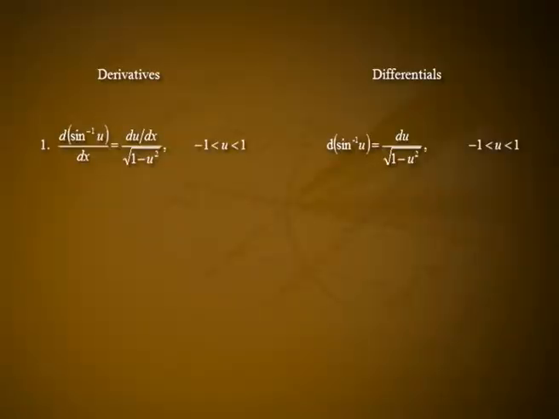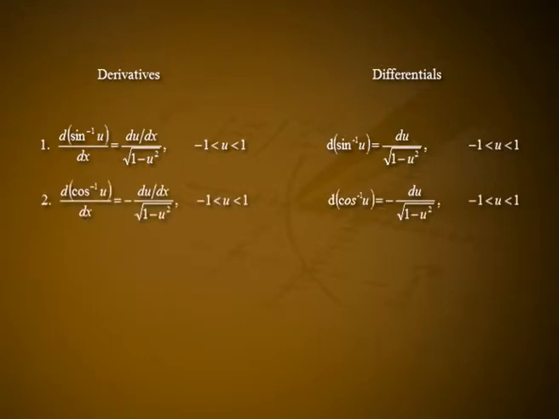Derivatives and differentials. First one, d by dx of sin inverse of u is equal to du by dx divided by square root of 1 minus u square, where minus 1 less than u less than 1. D of sin inverse of u is equal to du by square root of 1 minus u square for minus 1 less than u less than 1. Second one, d by dx of cos inverse u is equal to negative of du by dx divided by square root of 1 minus u square, where minus 1 less than u less than 1. D of cos inverse u is equal to negative of du divided by square root of 1 minus u square, where minus 1 less than u less than 1.